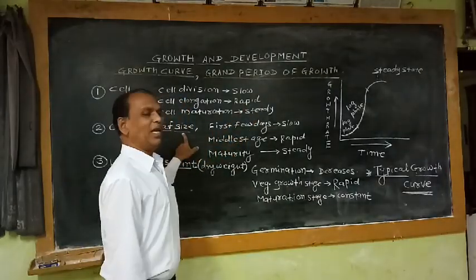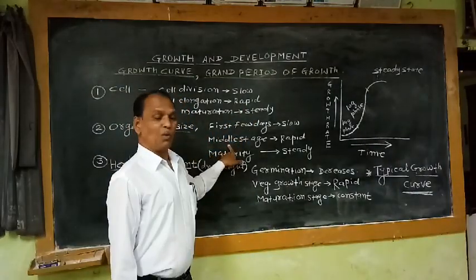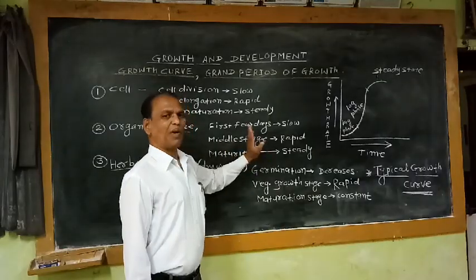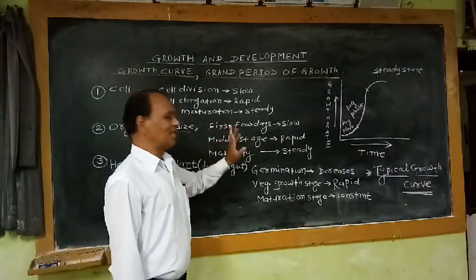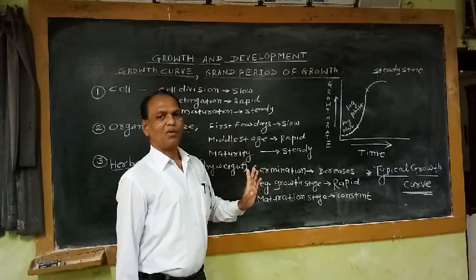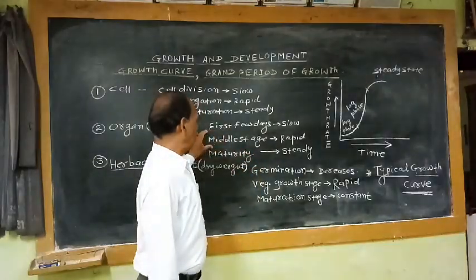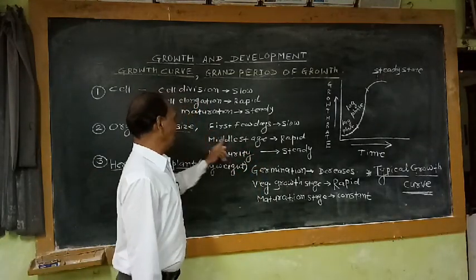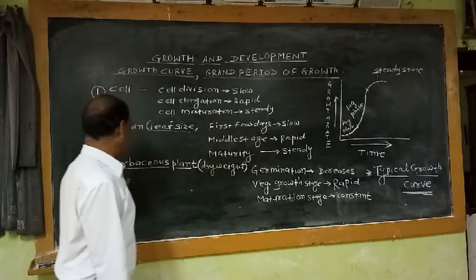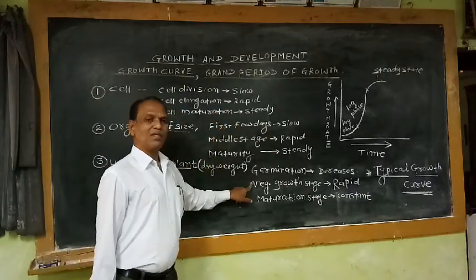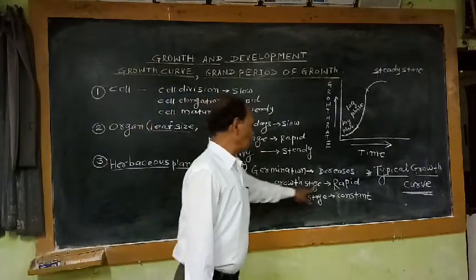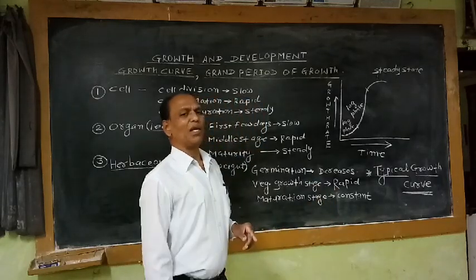If we take a single leaf, in which stage is maximum increase in size reported? In the middle stage. If we take a herbaceous plant, in the vegetative growth stage there is very rapid increase in size.